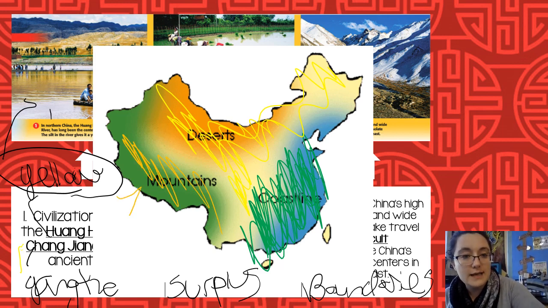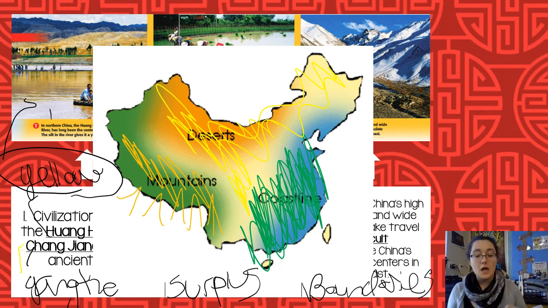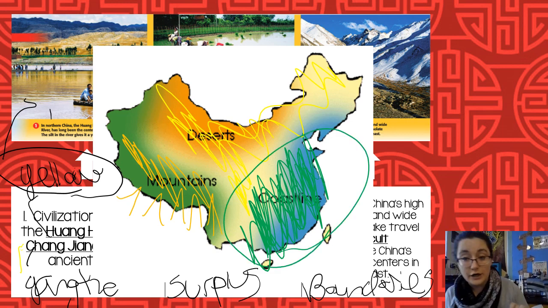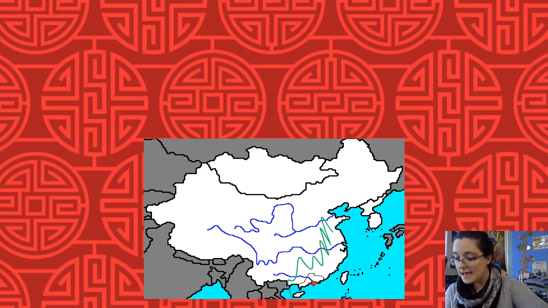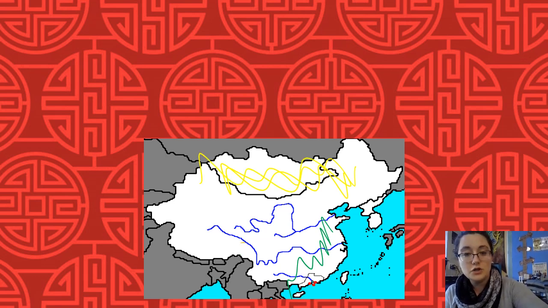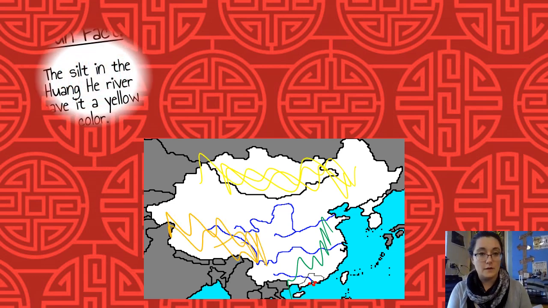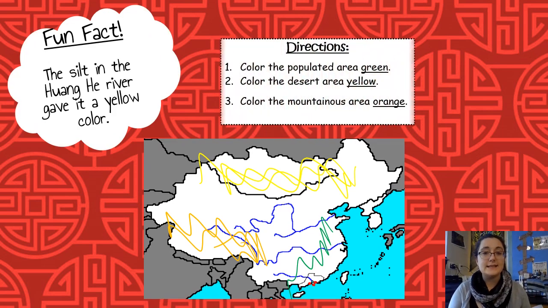Let's draw in some mountains there. Make sure that you draw that in, and if you don't have colored pencils, you need to label that. Most of our civilization is going to be over in this area along the coast where the river plains are. It's going to look a little bit like this. Green over here, yellow up here, and orange over there. Like we said, it's that silt that gives it that yellow color. It should look a little bit like that.